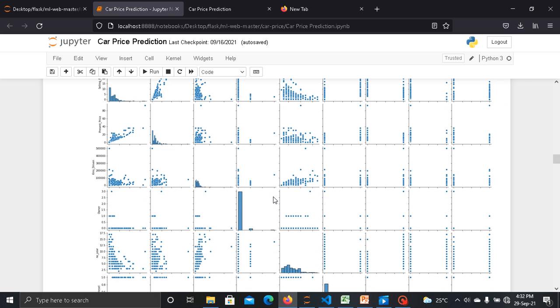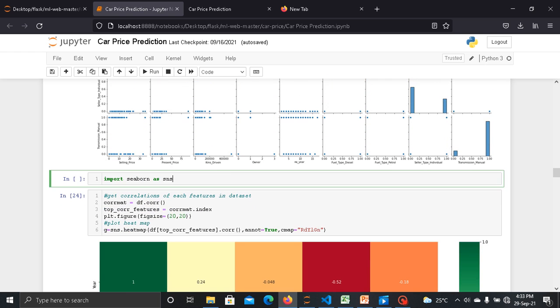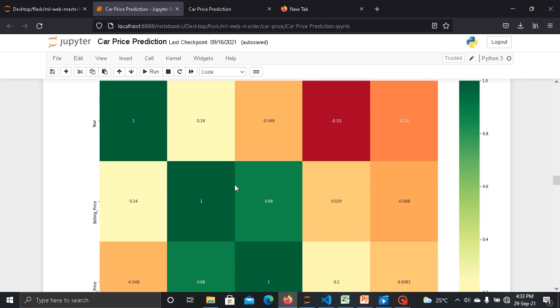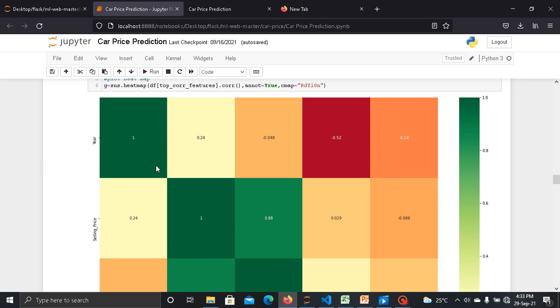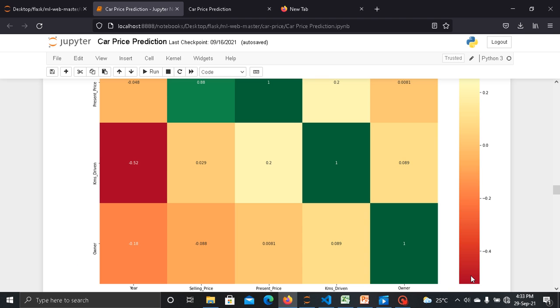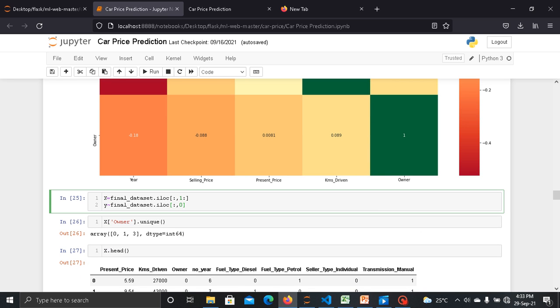This diagram is not showing much info. So I again imported the Seaborn library and tried to implement it using a heat map. As we can see, dark green color represents highly positively correlated, and dark red color represents negatively correlated. Now in this next step, I have taken X as input and Y as output.